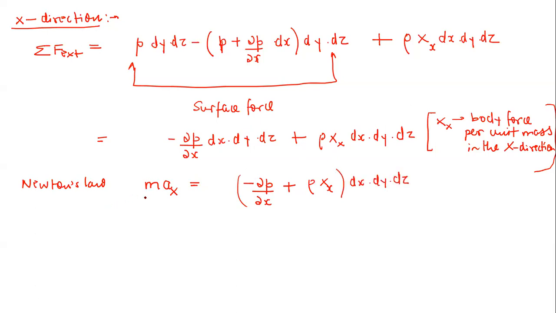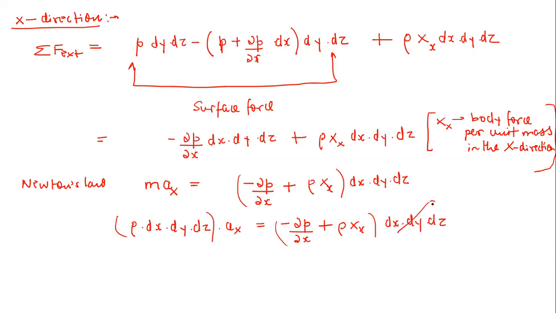Now this mass, it's very easy, we are taking the density of the fluid within that control mass system as rho. So you can write this mass as rho dx dy dz, multiplied by a_x, equal to minus delta P by delta x plus rho X, multiplied by dx dy dz. It's very easy to guess here that these two are going to cancel out.